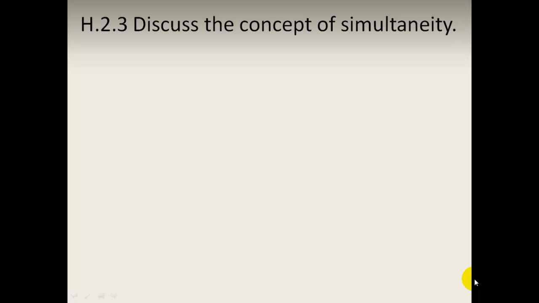In this screen capture, I will focus just on this idea of simultaneity. We know that two observers will always measure the speed of light to be the same value, whatever speed or velocity they're going at. Another point is that if they're going to measure the same value for the speed of light, they will not necessarily agree on distance or time, and this brings us to the idea of simultaneity.